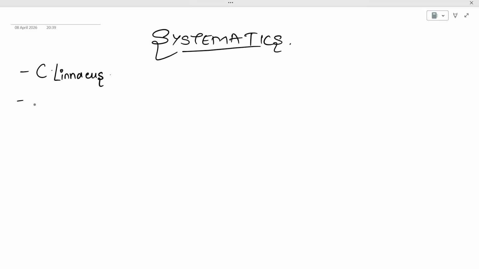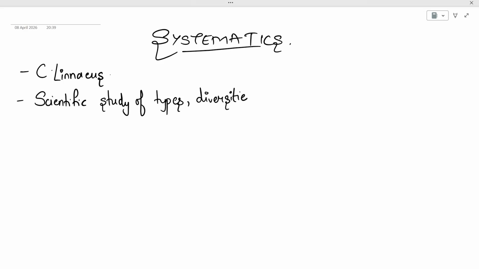So let us write down the definition of systematics: scientific study of types, diversities of organisms. Now in systematics, you study about the different types of organisms, the diversity of different organisms.